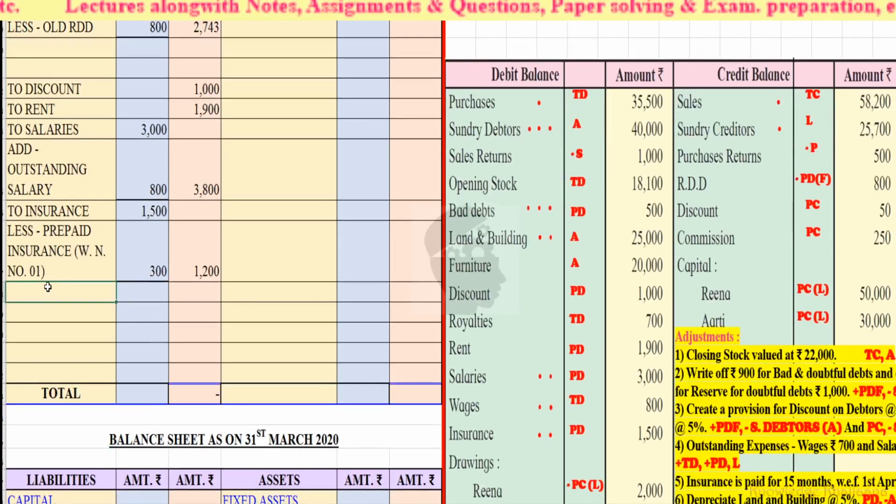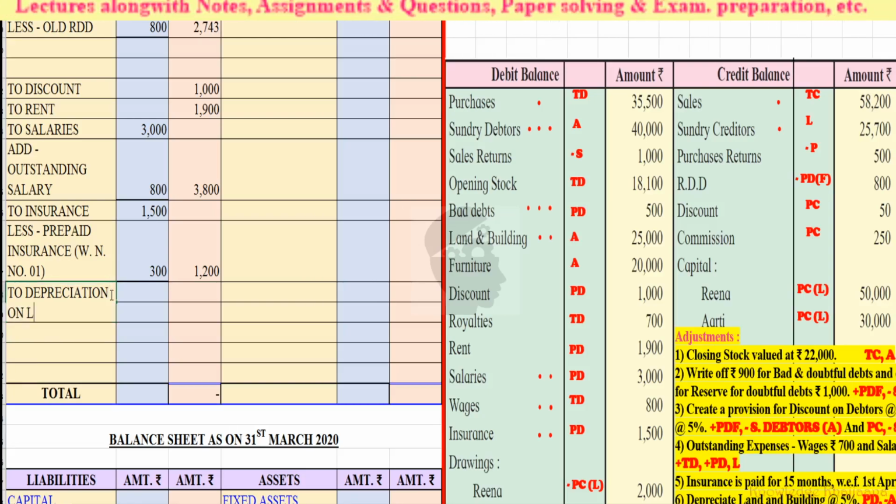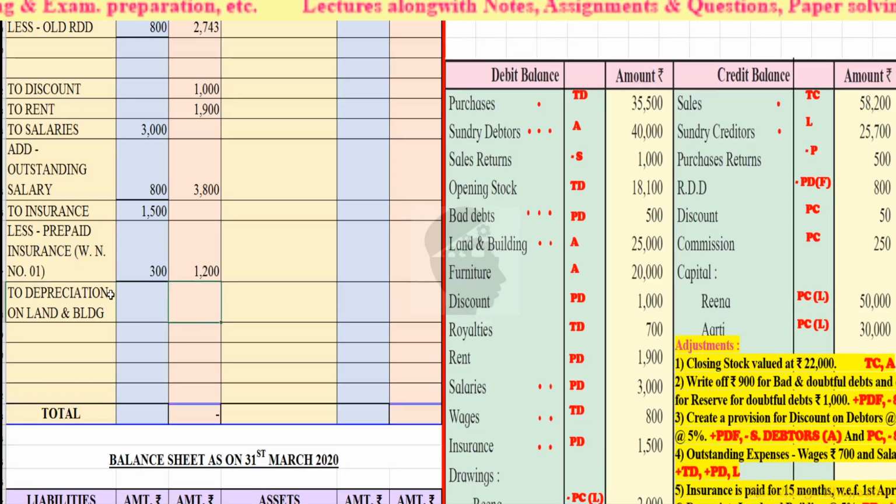Here, depreciation. See, here in this example depreciation only on one item, that is only on one asset item, land and building, has been asked. If there were many depreciations, then you could have written one below the other, but here only the depreciation on land and building. Okay, how much is the depreciation on land and building? It will directly go to the outer side, rupees 1,250. Okay, next